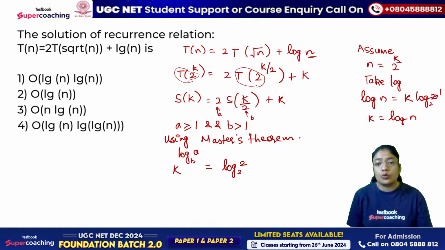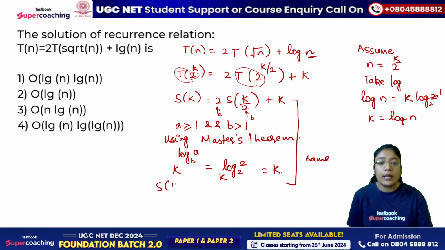It is 2. So this comes out to be k. अगर आप फंक्शन के साथ कंपेयर करते हो, both the values are same. अगर सेम है, this is a case of tie, तो हम ये बोल सकते हैं कि s of k comes out to be theta of k, जो भी आपके पास फंक्शन है, into log k.